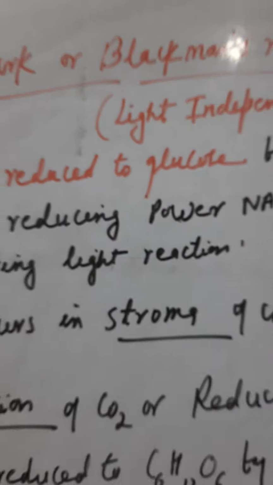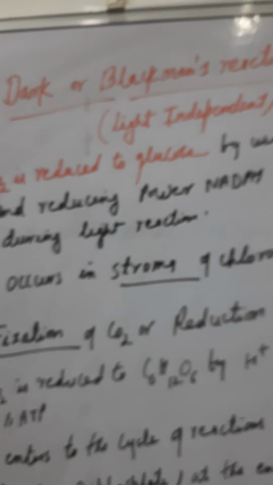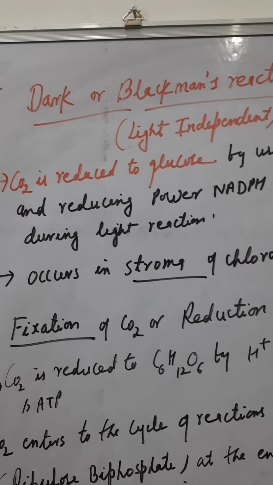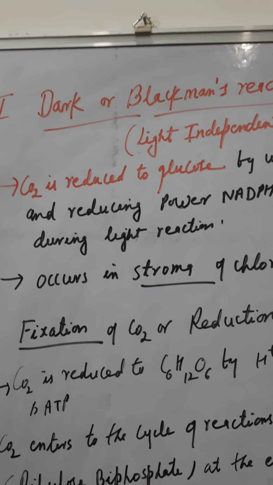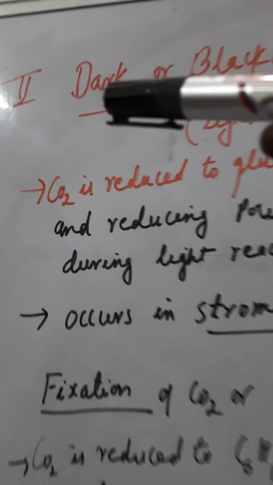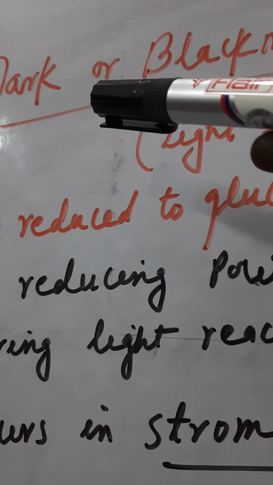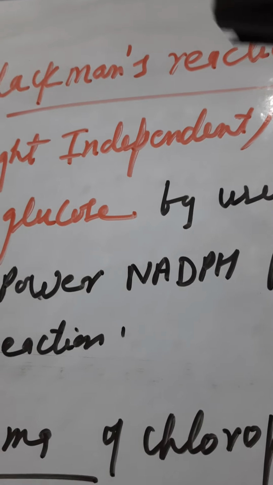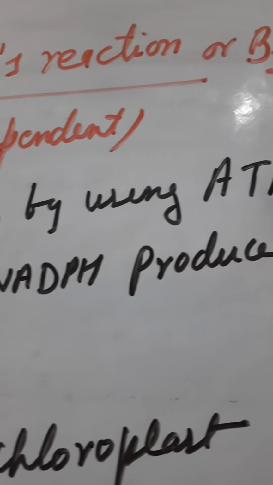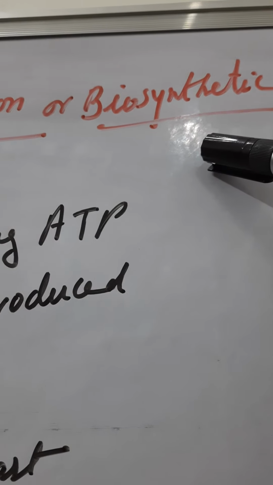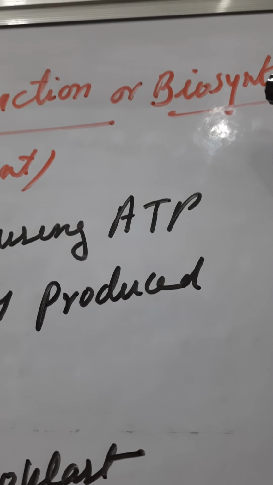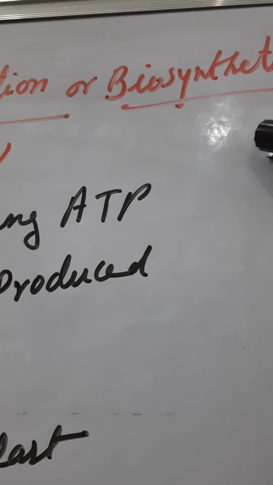Good morning, dear students. We had finished till the light reaction of photosynthesis last time. Today I will be taking the dark reaction of photosynthesis. As you can see over here, the dark reaction is also called Blackman's reaction, because first of all this was given by Blackman, or the biosynthetic phase. Biosynthetic phase means here there is a synthesis of glucose, that is why it is called the biosynthetic phase.